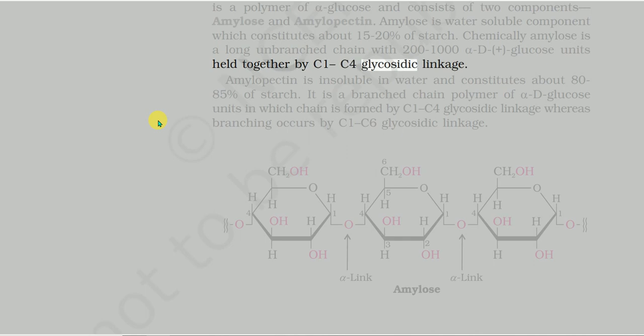Amylopectin is insoluble in water and constitutes about 80-85% of starch. It is a branched chain polymer of α-D-glucose units in which the chain is formed by C1-C4 glycosidic linkage, whereas branching occurs by C1-C6 glycosidic linkage.